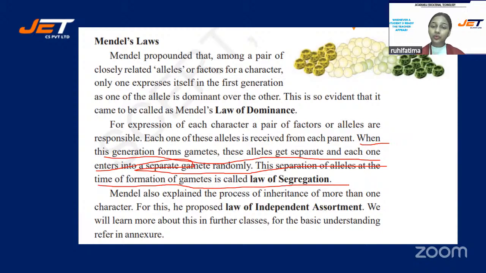It means they do not blend or influence another gamete. They get completely separated at the time of the formation of gametes. And Mendel also explained the process of inheritance of more than one character. For this, he proposed the law of independent assortment.